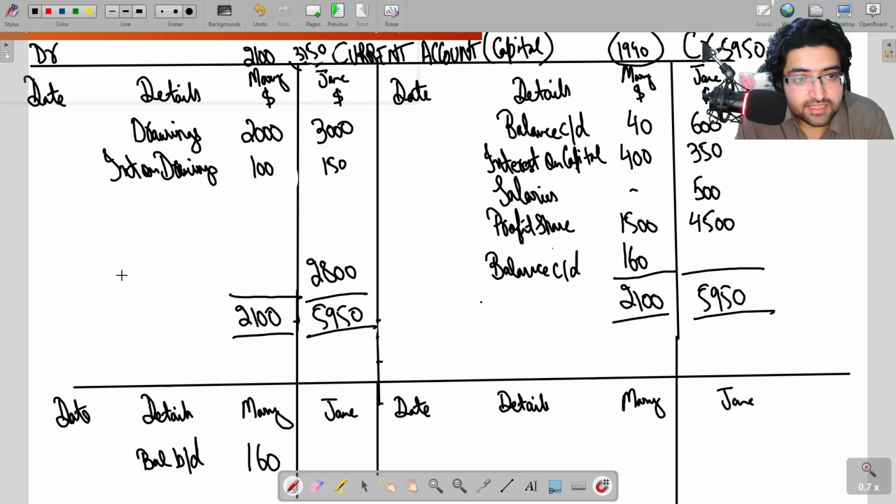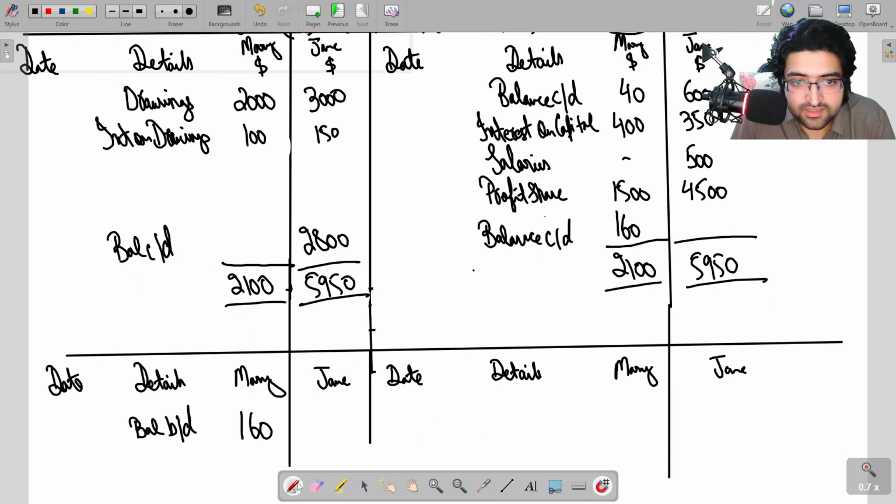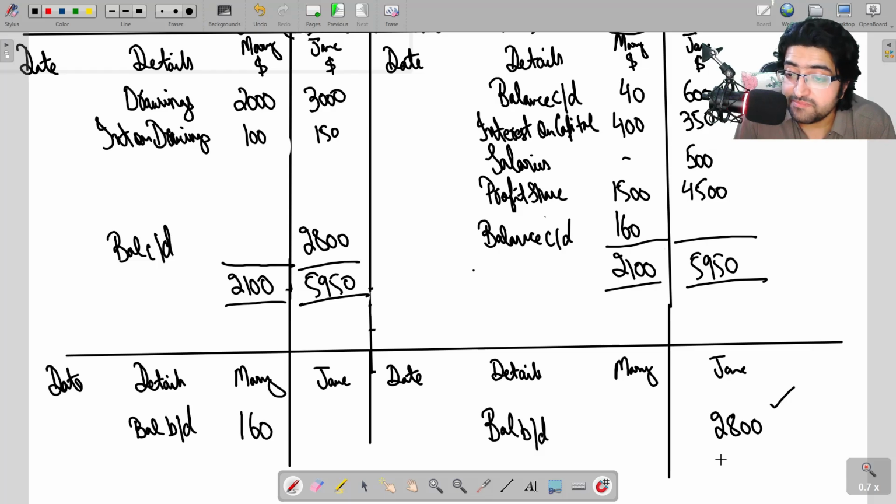This will become balance carried down for Jane, and then balance brought down is always on the opposite side during the next period. So balance brought down for Jane is going to be 2800 on the credit side, which is a good thing. This is a positive balance. A credit balance in a capital account is a positive balance. So Jane is still in positive because she earned more than she withdrew.